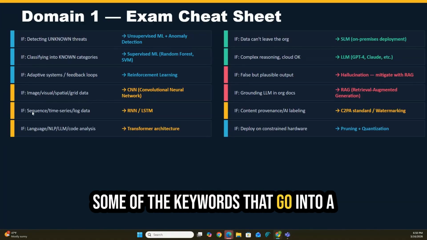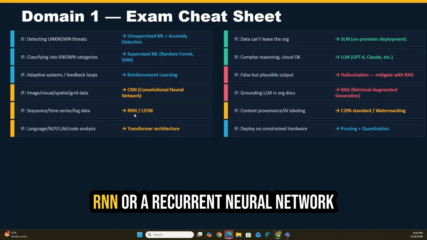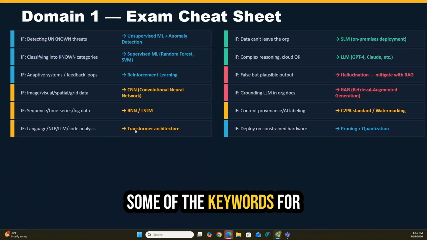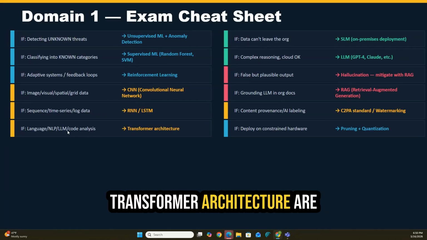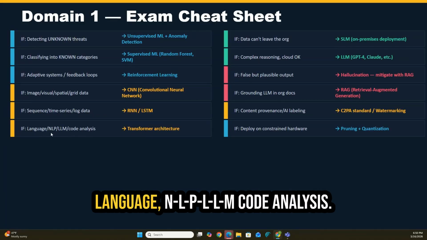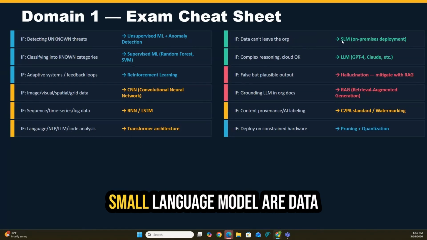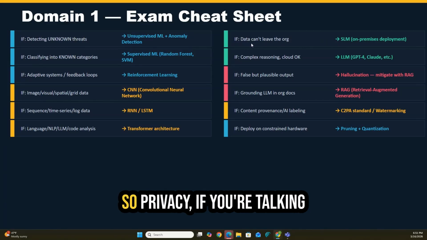Some of the keywords that go into an RNN, or a recurrent neural network, are sequence, time series, log data. Some of the keywords for transformer architecture are language, NLP, LLM, code analysis. Some of the keywords for a small language model are data can't leave the organization, so privacy.